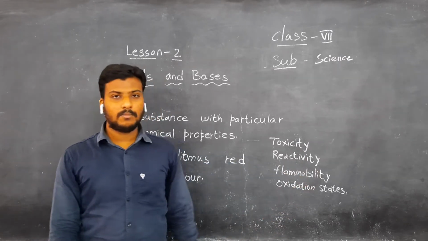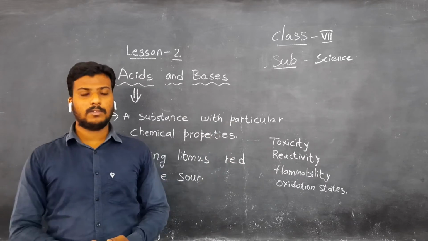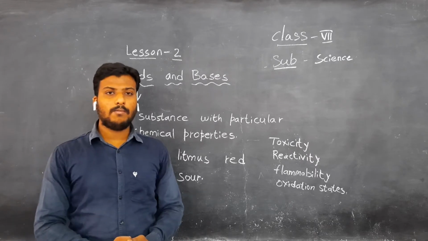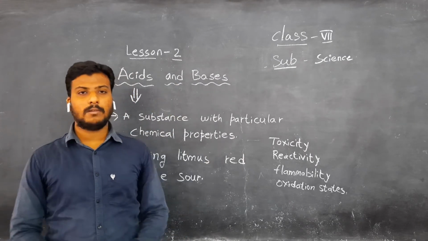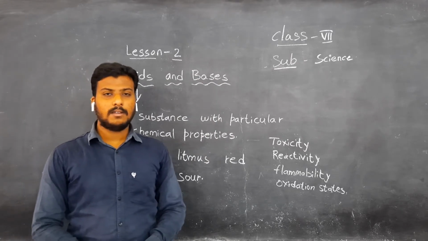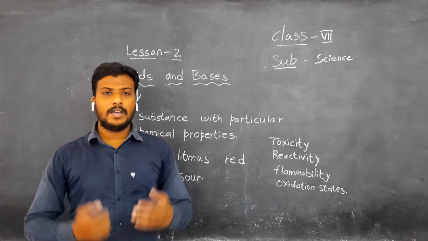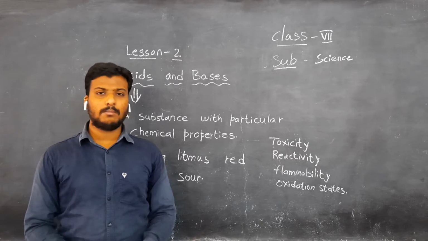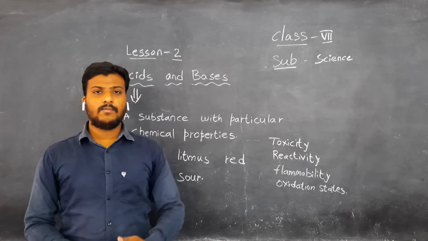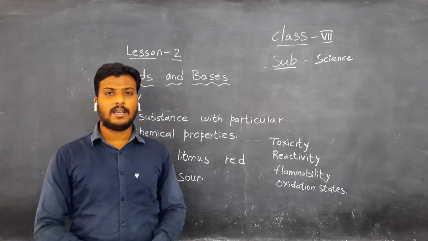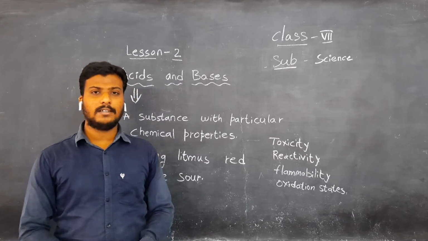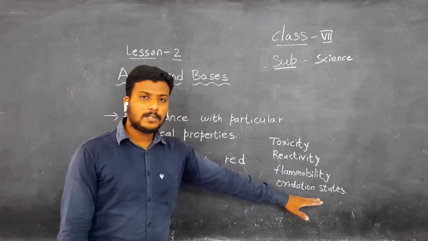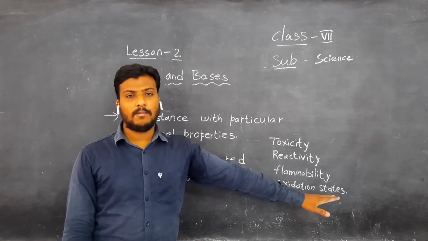Then what is flammability? Some acids produce burning nature. If suppose two of the acids, or one of the acids and one of the bases, are combined, what will happen? It brings big flammability. Understand, children? That's why it's very dangerous. We see a lot of college students wear aprons while entering the chemical labs. Why do they do that? Along with that they use gloves, whatever it may be, for their safety. Because when they are experimenting with the chemicals, they have to follow these safety measures, or otherwise this is one of the causes of flammability. And oxidation states, those are +1 and -1.